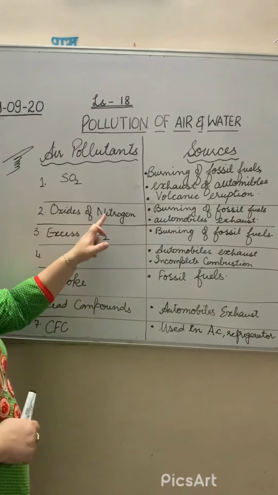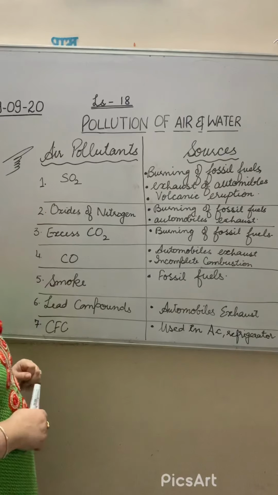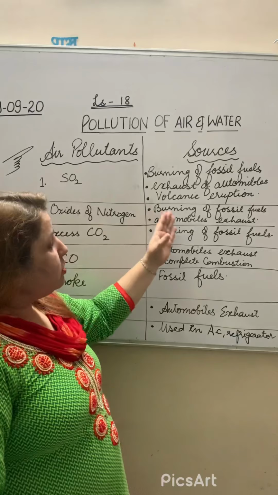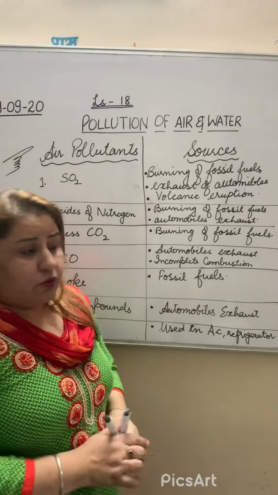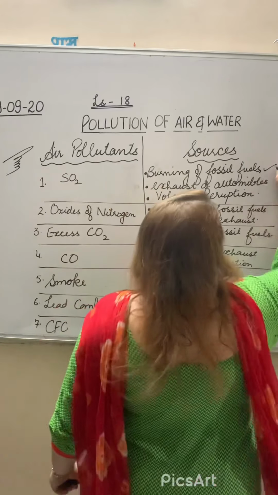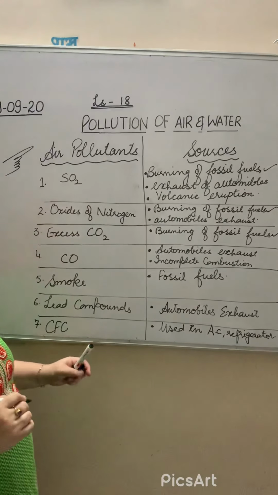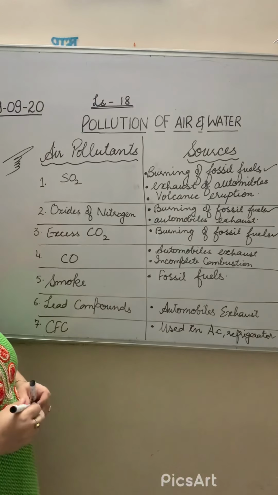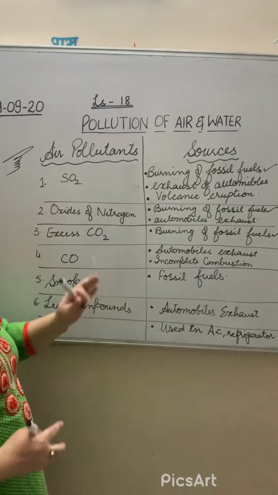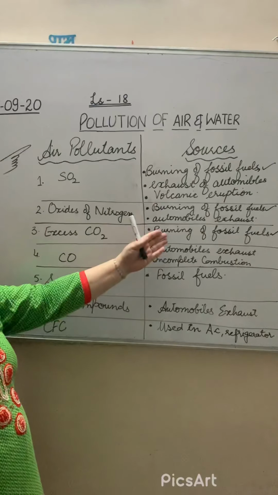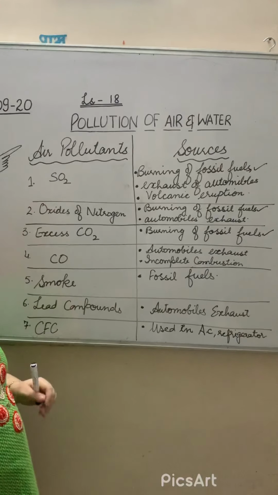Second is oxides of nitrogen. Oxides of nitrogen means nitrogen monoxide, nitrogen dioxide. These are also produced by the fossil fuels. So you can see the burning of the fossil fuel is the main cause to increase the air pollutants. Right? Automobile exhaust, then excess carbon dioxide, this is again due to the burning of the fossil fuels.